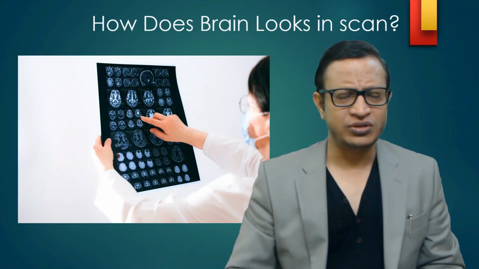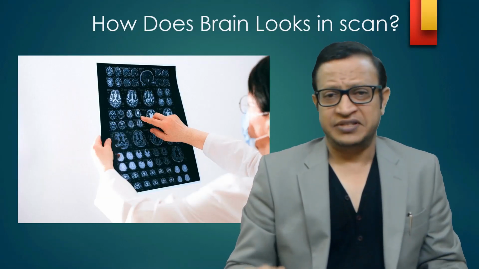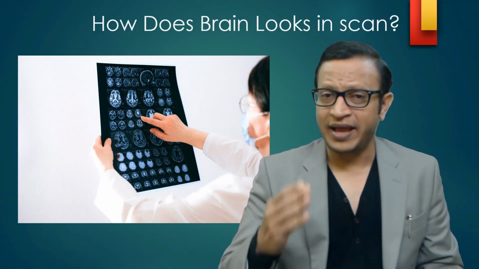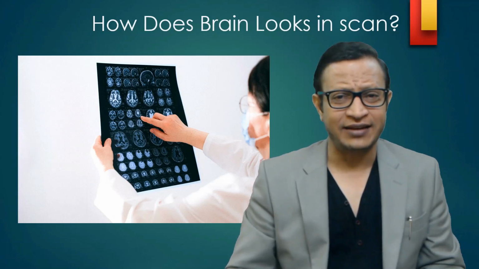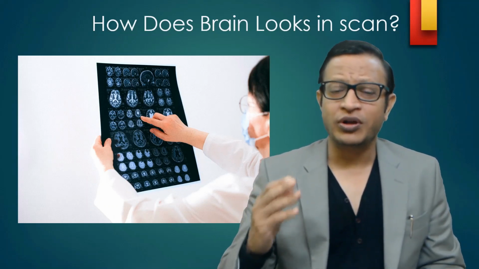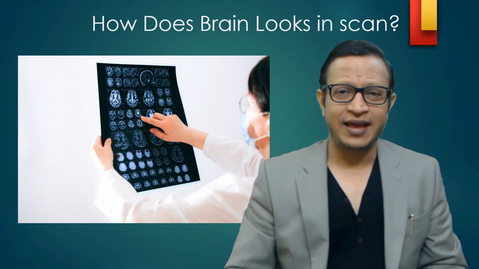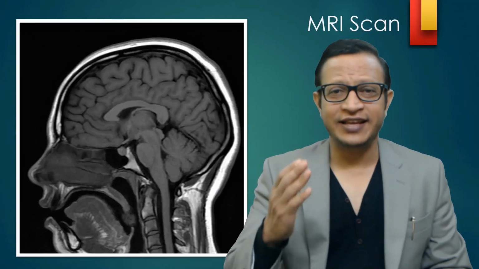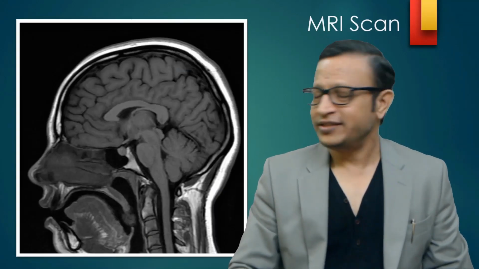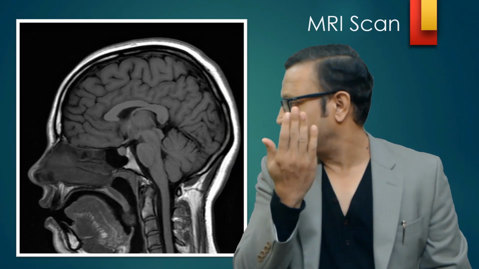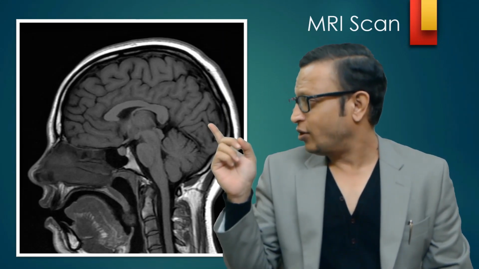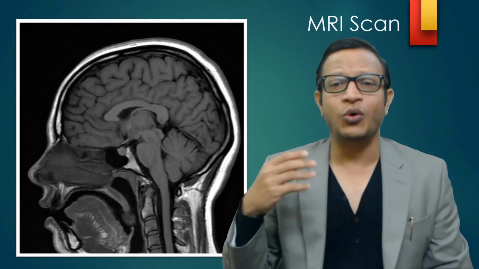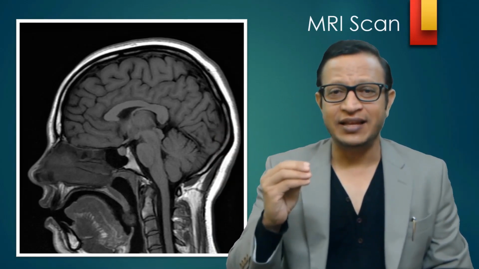How does the brain look in the scan? The scan is basically an MRI scan, that is magnetic resonance imaging, or very often called a CT scan, computerized tomography. How does it look? This is the lateral view of the MRI scan. Lateral view means the side view. You can see the nose, the mouth, and also the brain. So this is how the brain is seen in MRI.